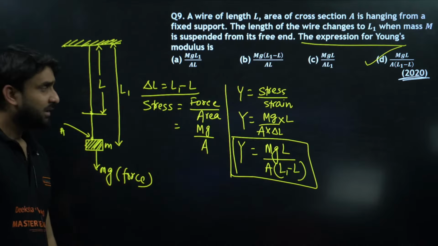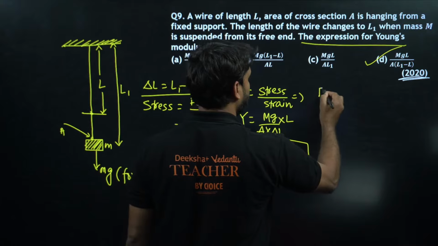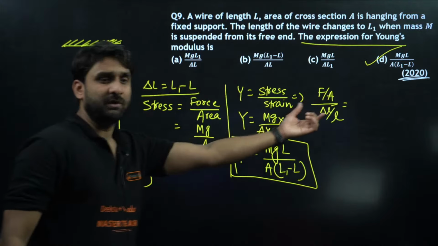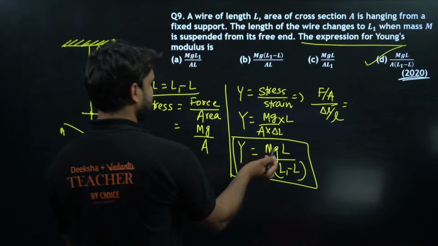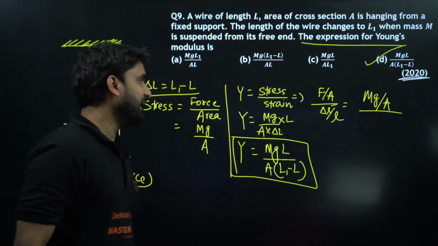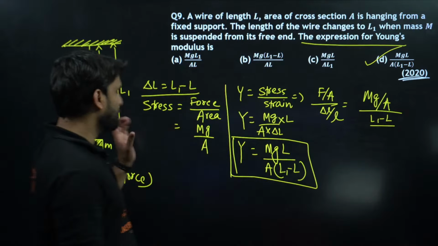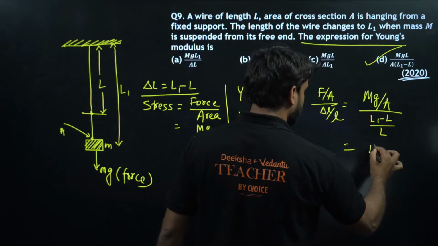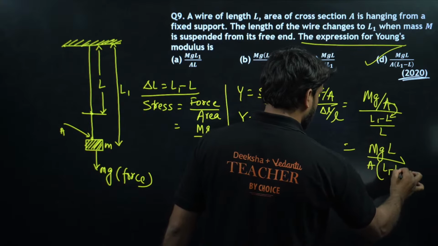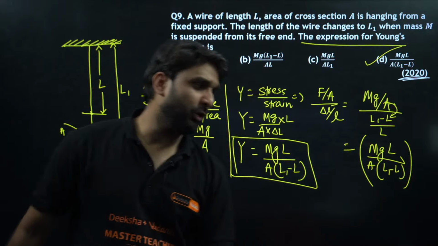mg L divided by A. Do you know this is the formula? Young's modulus is equal to stress by strain, and stress is equal to force upon area, and strain is equal to delta L by L. So you can also go in a detailed manner. Stress, so force is mg divided by A, divided by delta L, which is L1 minus L, divided by the original length L. Now just modify this. mg L will go there, A will multiply with this, so A into L1 minus L. Again the same answer we are getting here. Clear to all, everyone? Clear to all, champions?